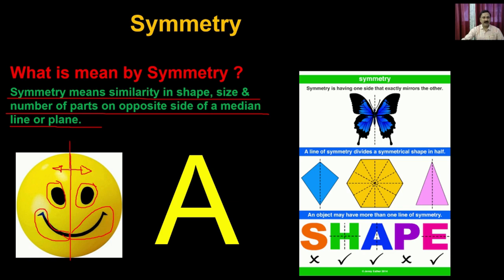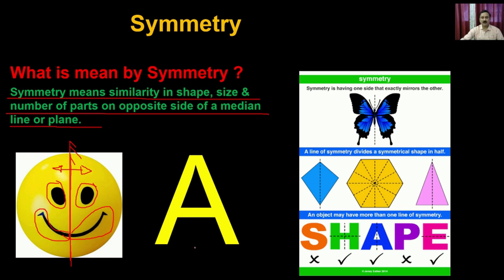If I put a mirror on this central plane, then whatever is present on this side is going to be present on this side. So if you can divide an object with a plane or a line, and those two parts are mirror images of each other, then you say that symmetry is present.